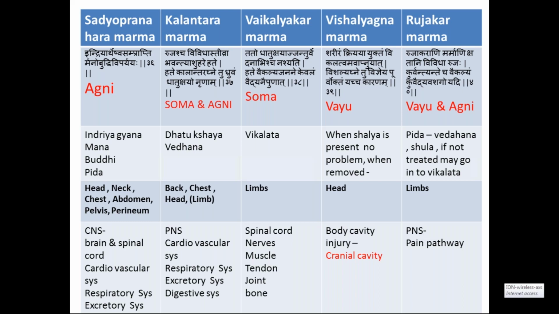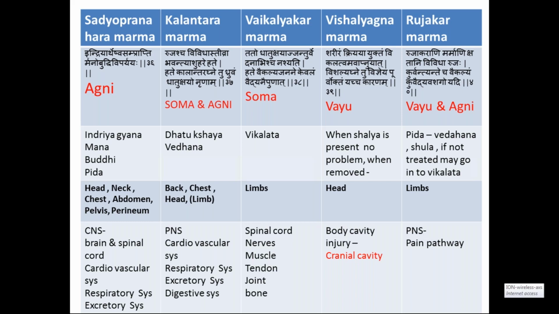Next, Vishalagna marma. They have highlighted 3 marmas, and they are basically present in the head part. Then Rujakara marma, they are present only in the limbs. So just concentrate on the area of distribution.